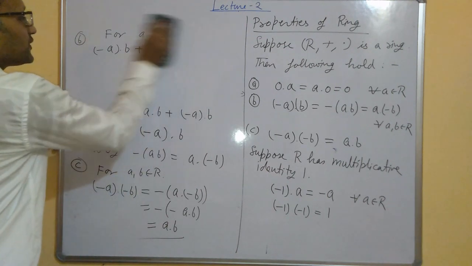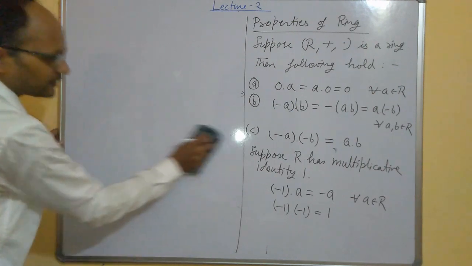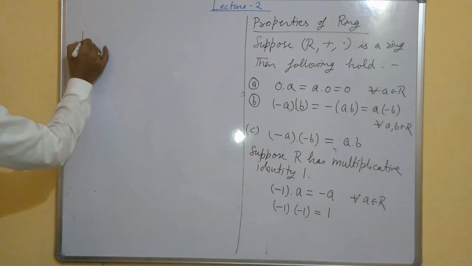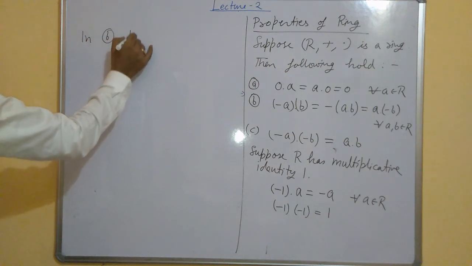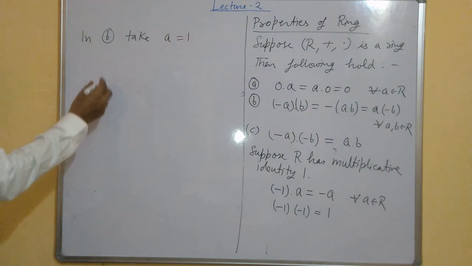So we can use B to prove it. By B you can see that take A to be 1. Then what will happen?